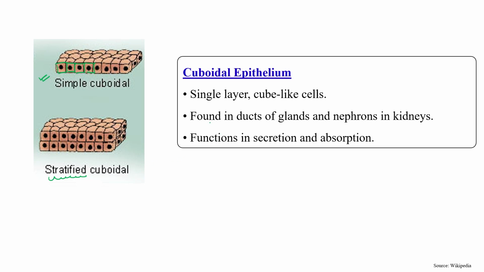Okay, and these types of cuboidal epithelium are found in the outer layer of the duct of any type of gland, right? These are also present in the nephrons in the kidney, so it helps in the secretion and absorption of that particular organ type.